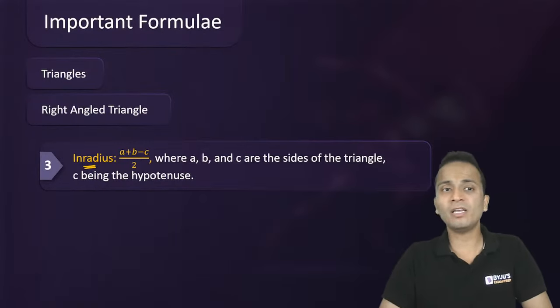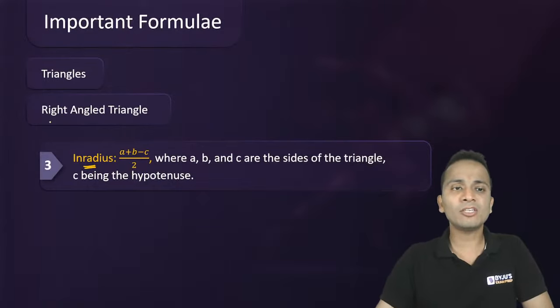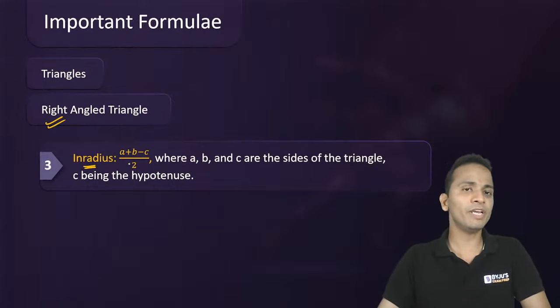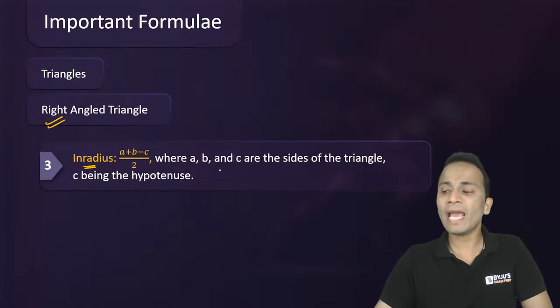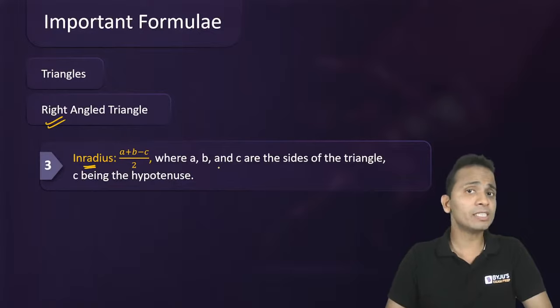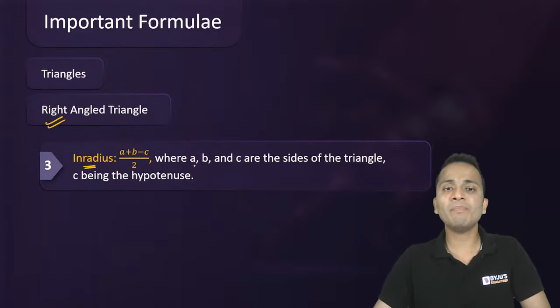The radius of the circle is inradius. In a right angle triangle, you can directly write the value of inradius as (a + b − c)/2, where a and b are the perpendicular sides. Make sure you are not making any mistake here, where a and b are the perpendicular sides and c is the hypotenuse.